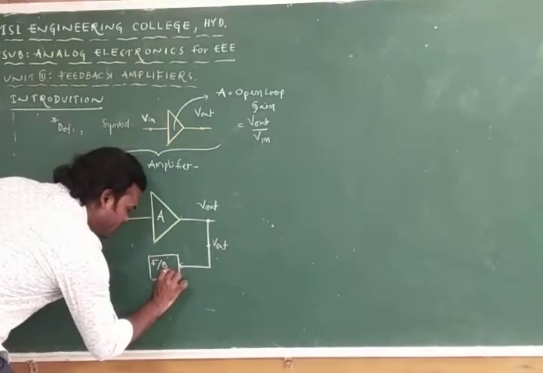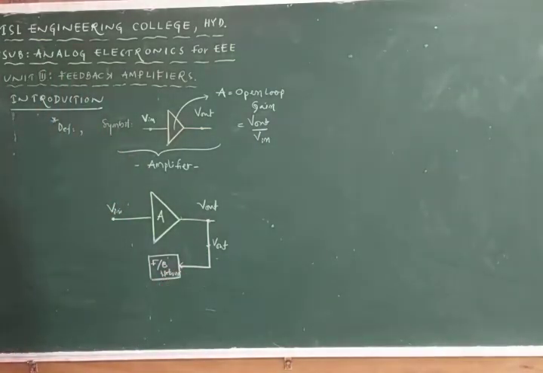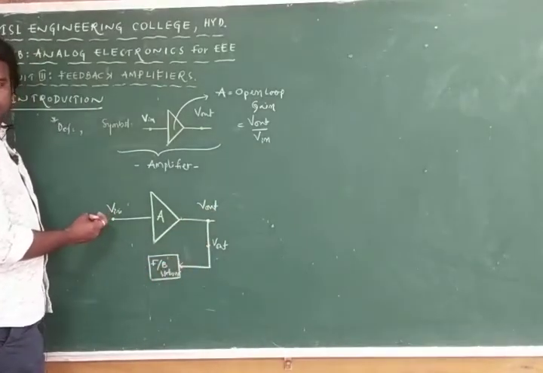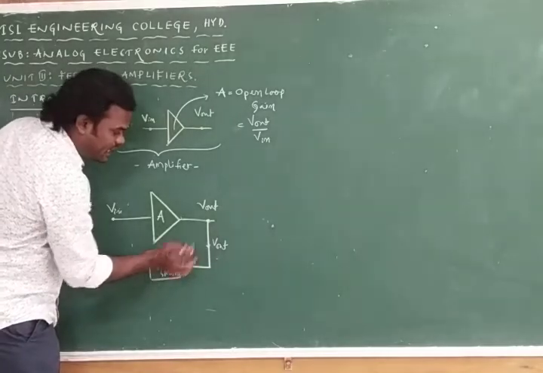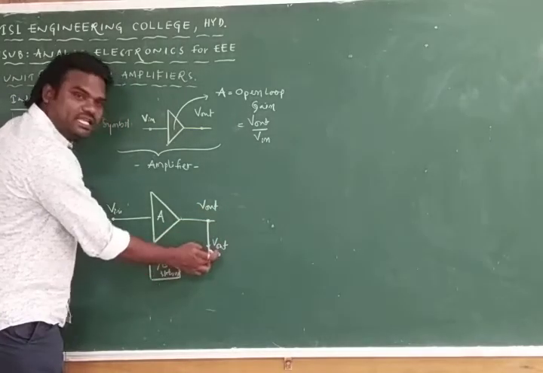What is the need of the feedback network? The feedback network is going to allow only a small amount of Vout to the input side. If this feedback network is not there, it is totally carrying the Vout. Yes, are you with me? Yes. If this feedback network is not there, this line is directly connected to the Vout, so this line is also carrying the Vout.